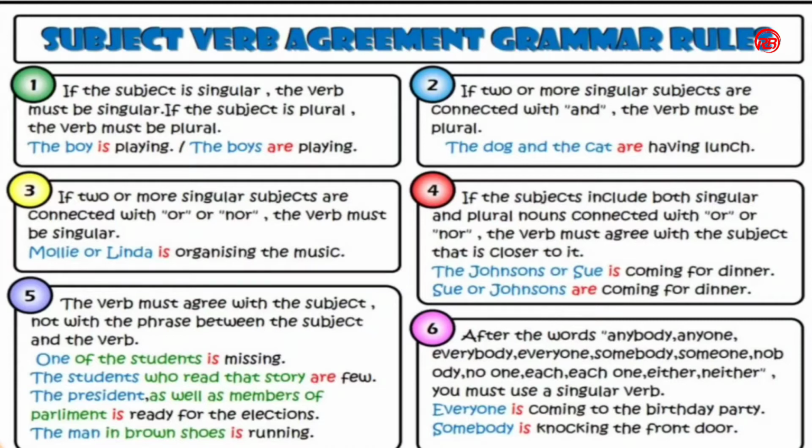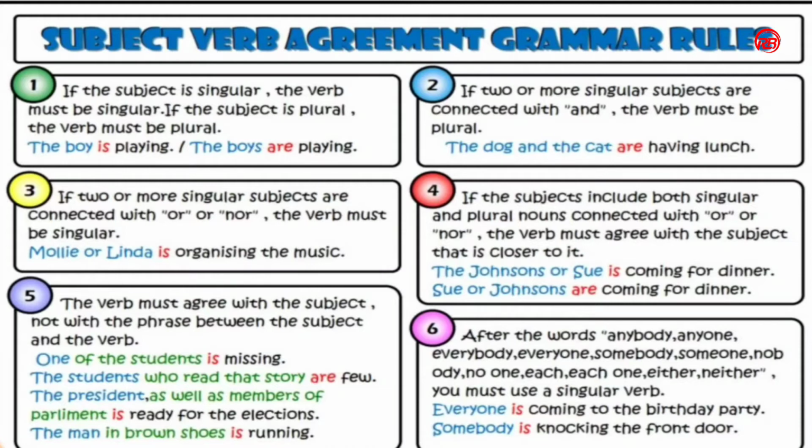The students who read that story are few. The president as well as members of parliament is ready for the elections. The man in brown shoes is running. So in these examples, one, the students, the president, the man are subject. We should not focus on the phrases between subject and verb.